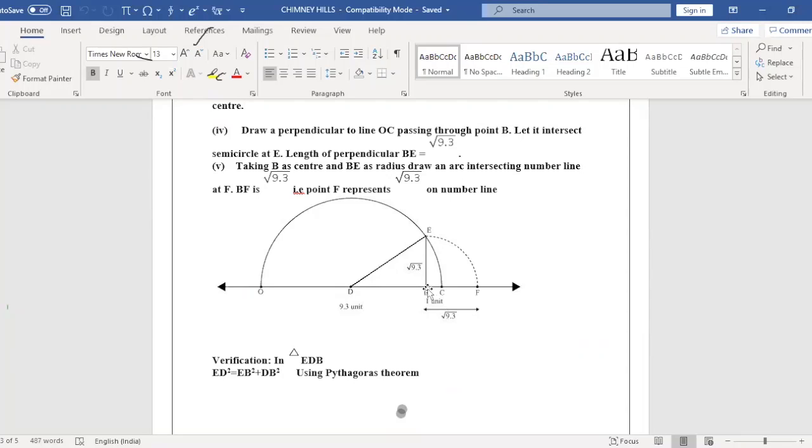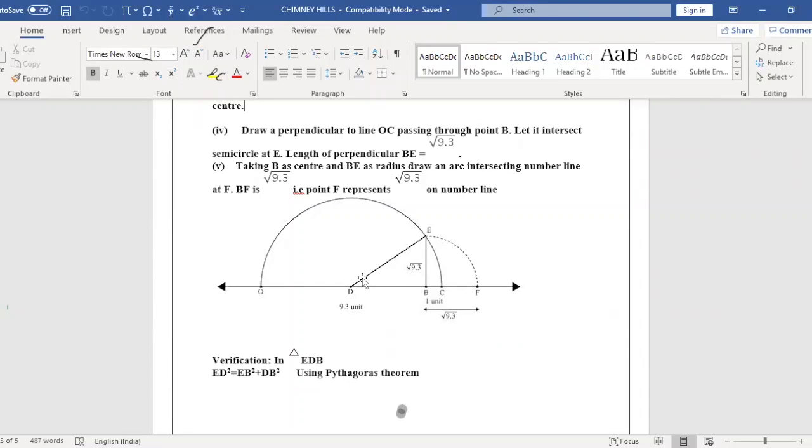After that, from B onwards, mark 1 unit: B to C is 1 centimeter, or 1 unit. You may take 1 unit as 2 centimeters, but that is different. Better take 0 to B as 9.3 and from there onwards mark 1 centimeter. I am telling step by step: first draw 9.3 centimeters, then mark 1 centimeter on the number line. Am I clear, children? Yes, ma'am.